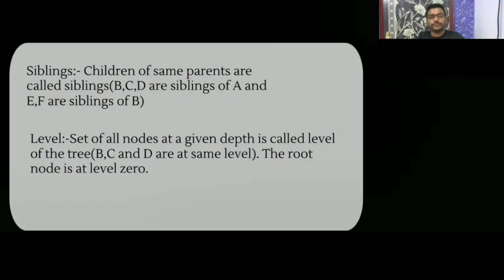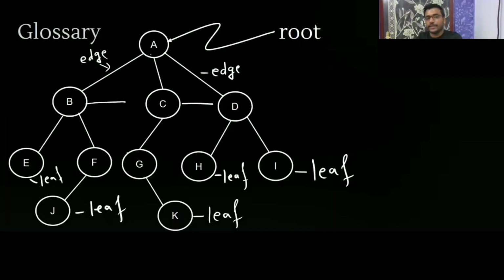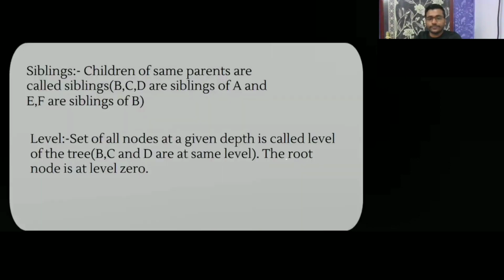Now, what is a level? The set of all nodes at a given depth is called a level of the tree. Like this is one level, this is another level, this is another level. This is the set of all nodes at one depth. So we say that the root node is at level 0.